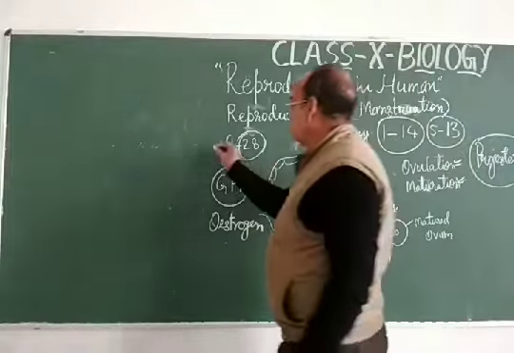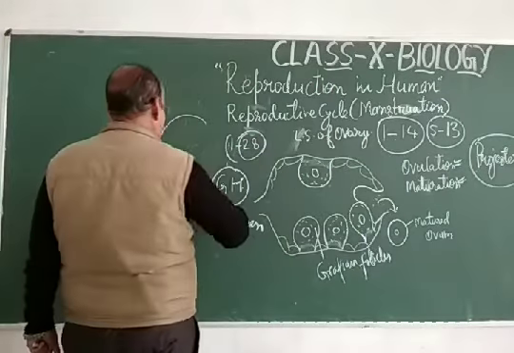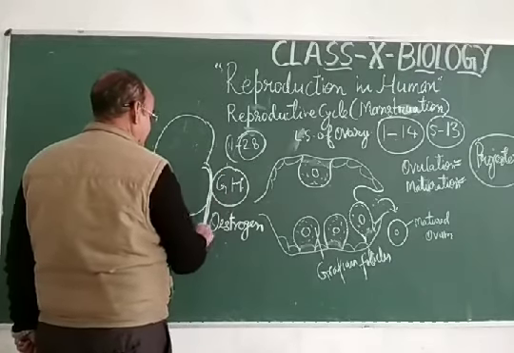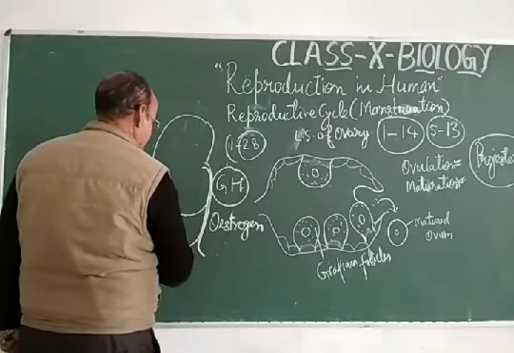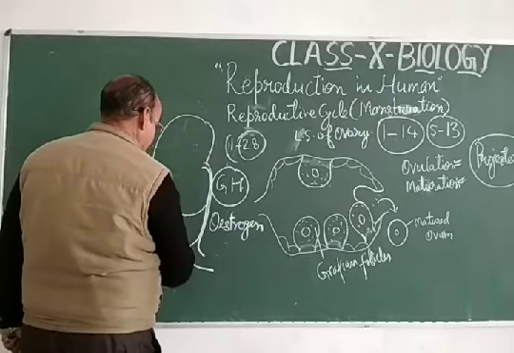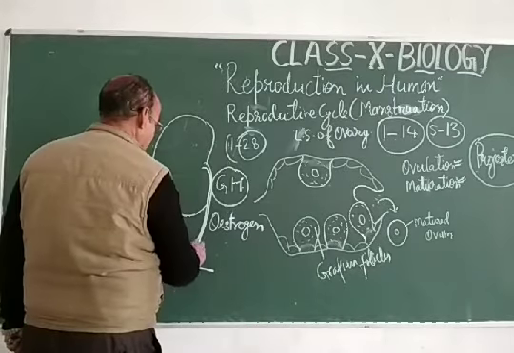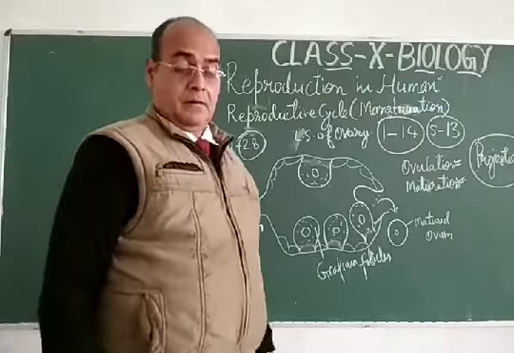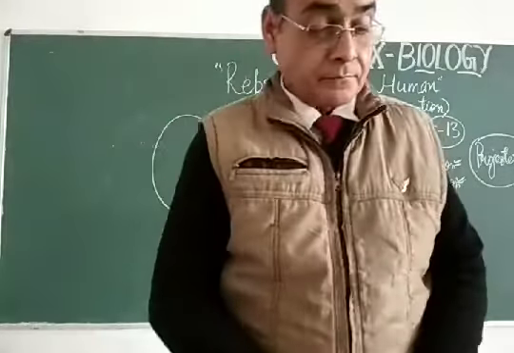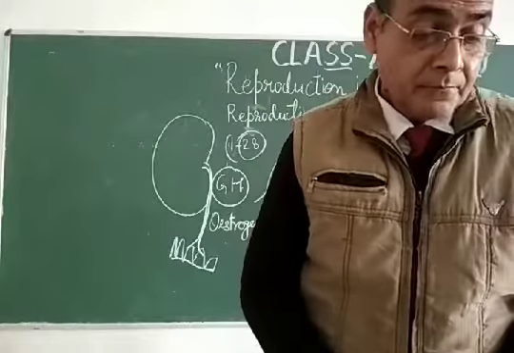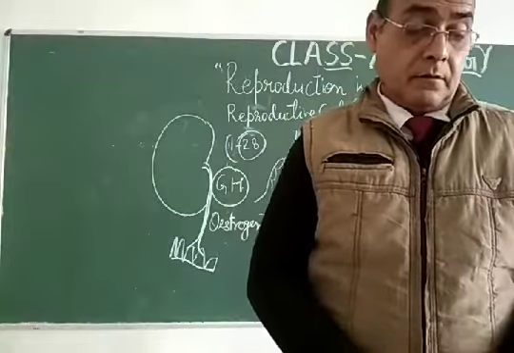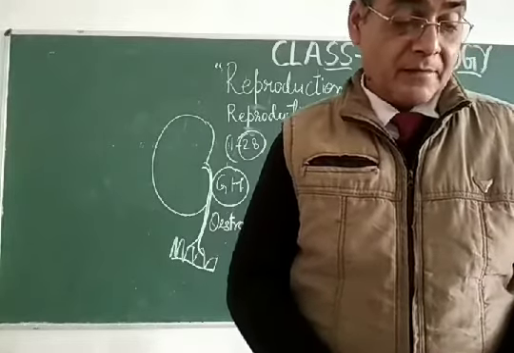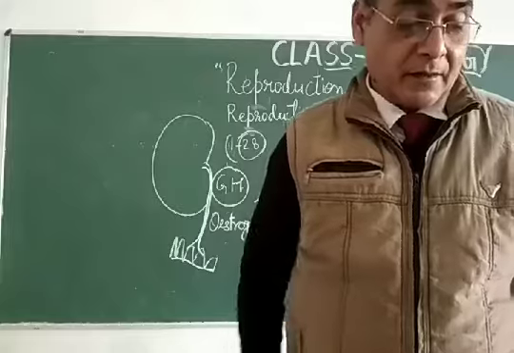The fetus sac is called the amnion, and this placenta gets connected with the wall of the uterus, and in this uterus there is specific tissue that gets developed, and that is called the placenta, and the placenta gets connected with the umbilical cord.